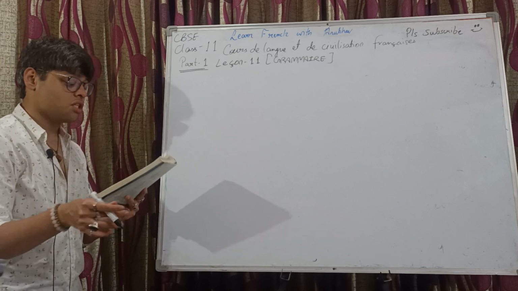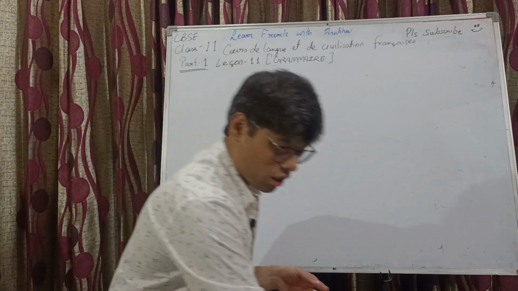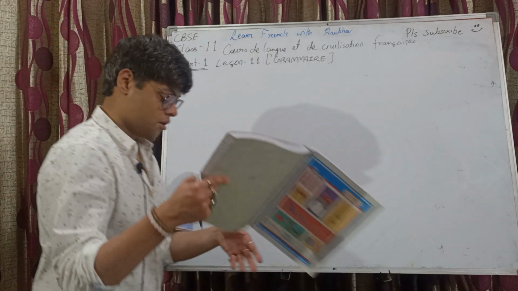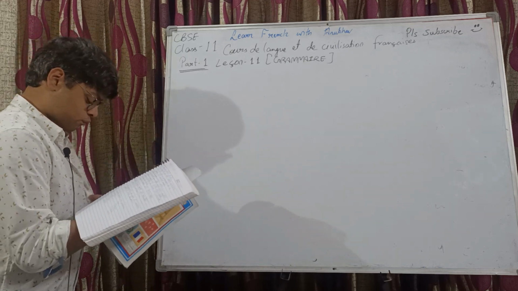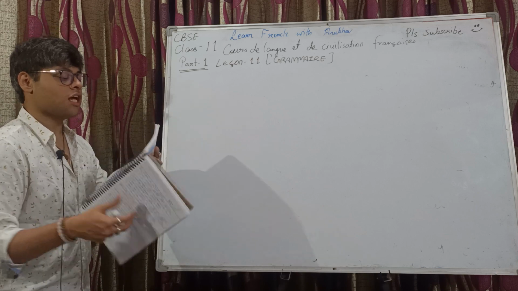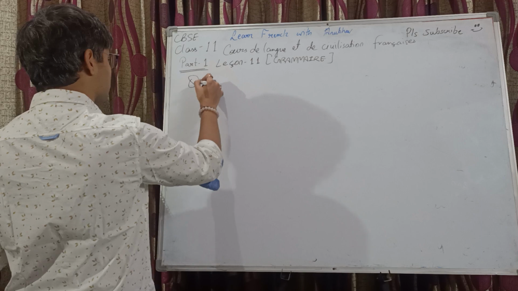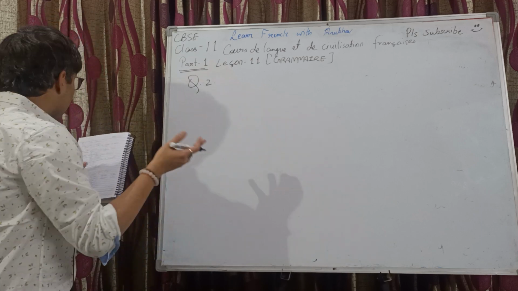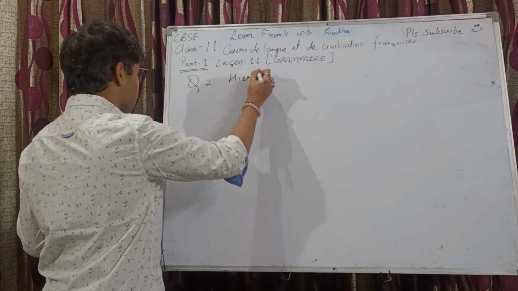Let's do it quick. I have written in my register. So let me just take my register real quick and let's just start. Question number 2. Battre in active transitive. Okay, we can form it.